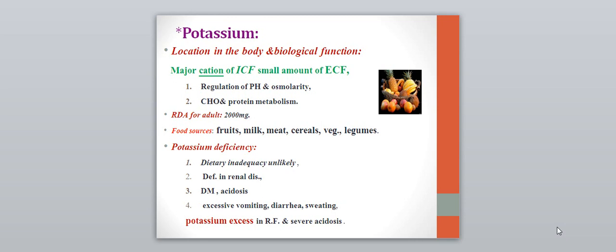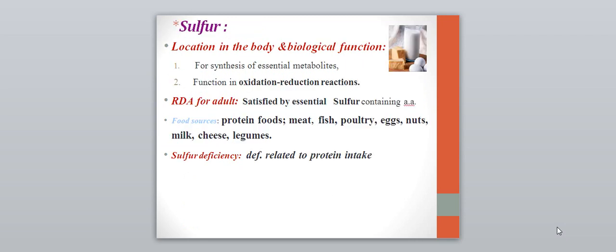Is there any evidence of potassium deficiency? Although dietary inadequacy is unlikely, it occurs in patients with renal disease, diabetes, acidosis, and whenever there is excessive vomiting, diarrhea, and sweating. Potassium excess is another problem. It occurs in renal failure and in severe acidosis.